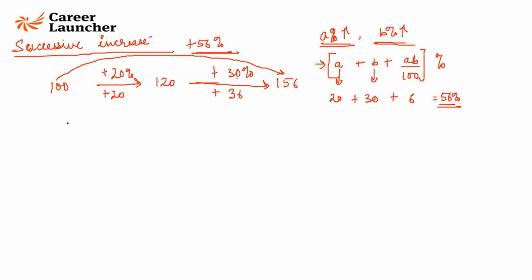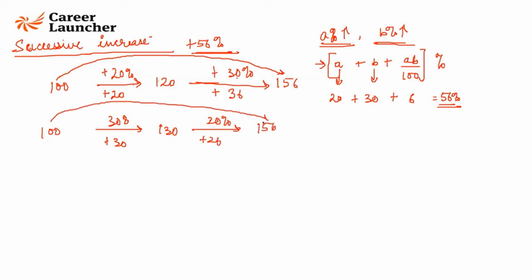What happens if I had increased 30% first and 20% later? Would my answer have changed? Replace B and B replaced A. So you would get B plus A plus BA by 100. So same thing. So 100 plus 30 is 130. Now you get 20% of 130, which is 26. You add that, you still get the same answer, 156. So you'll get the same overall percentage increase.